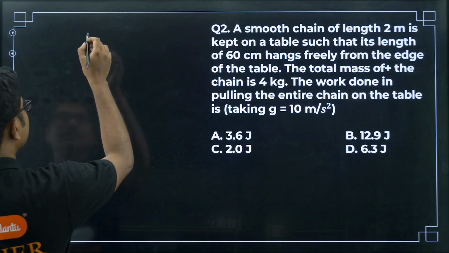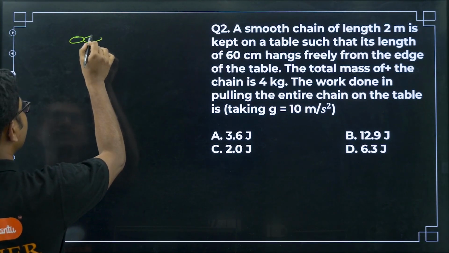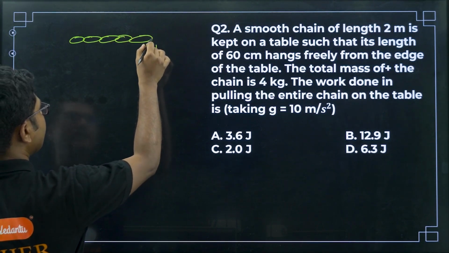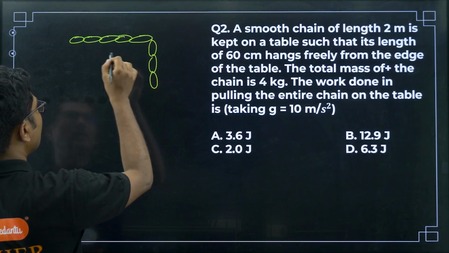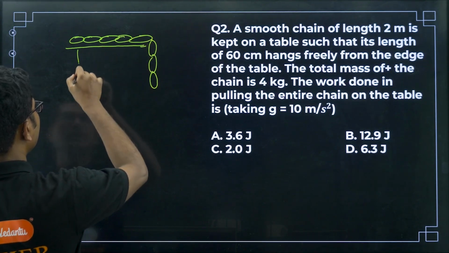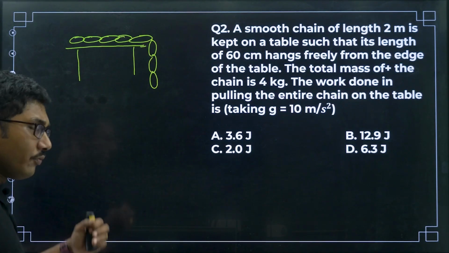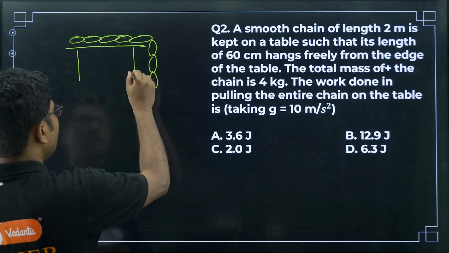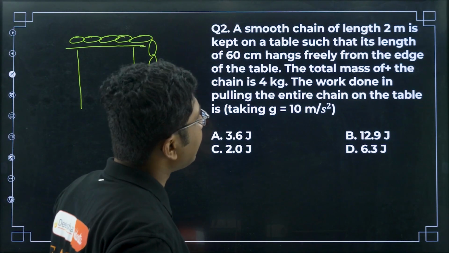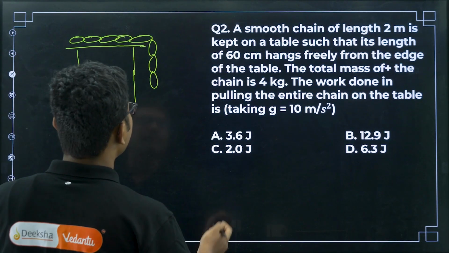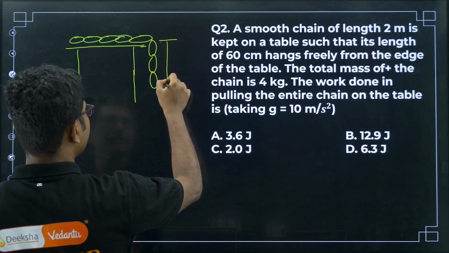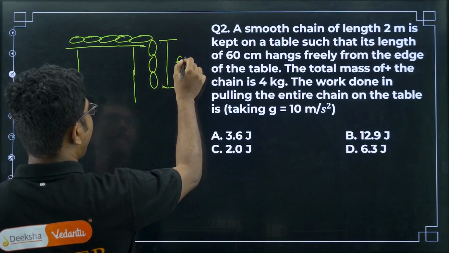Let me draw the chain first, that will be easier. Okay, this is the chain, and from the entire chain some part is hanging. Okay, this is the table. Now, from that table, obviously it is hanging, 60 centimeter hangs freely from the edge. So, whatever is hanging from the edge, this is 60 centimeter, right.